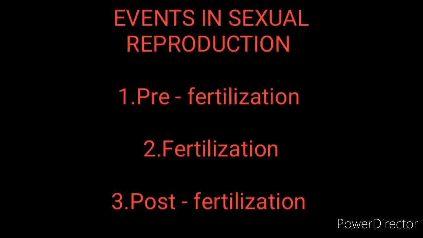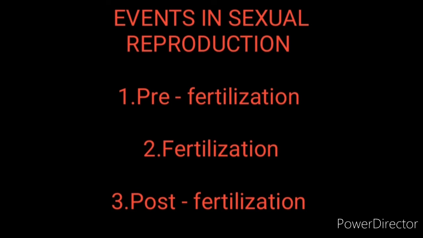In seed producing plants, pollen grains carry the male gametes and ovules carry the egg cell. Dioecious animals have evolved some mechanisms and structures to transfer gametes for successful sexual reproduction. Then the second event is fertilization. First it is pre-fertilization, second is fertilization, third is post-fertilization.